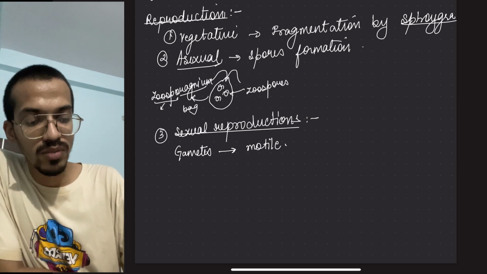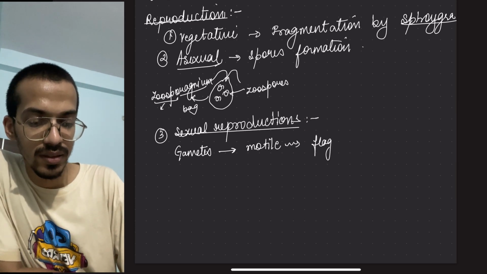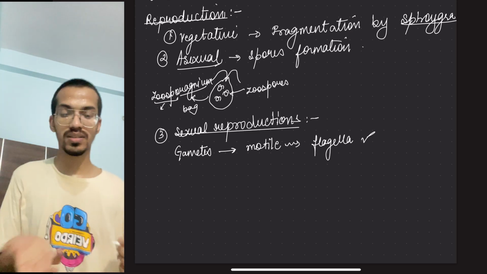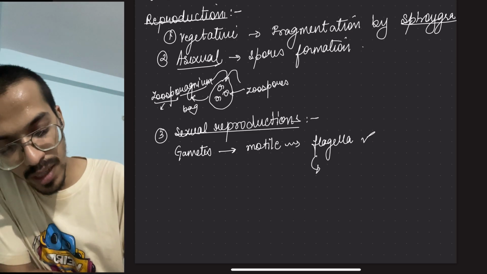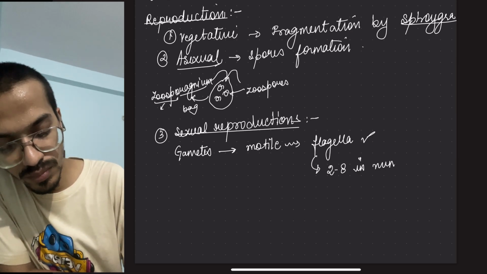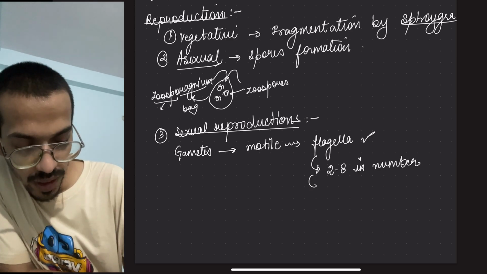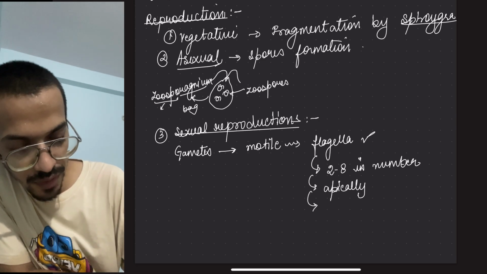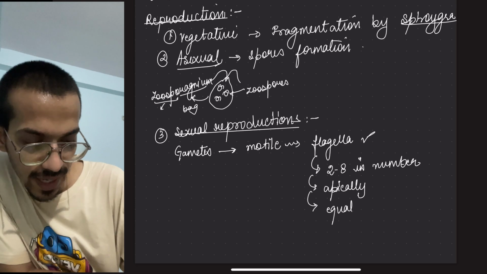Why is it motile? Because flagella are present. Now the question is how many and what type. There might be 2 to 8 in number. They are present apically, and they are equal in size.